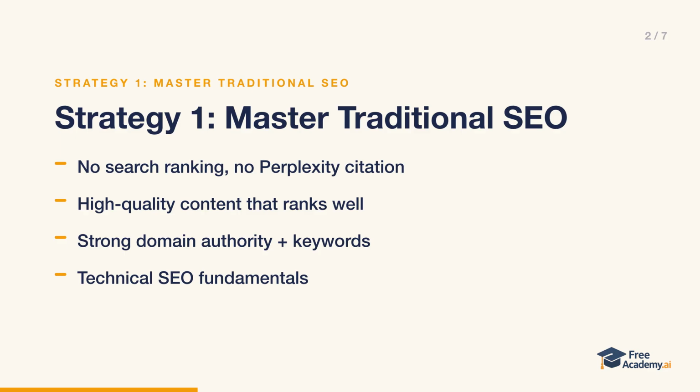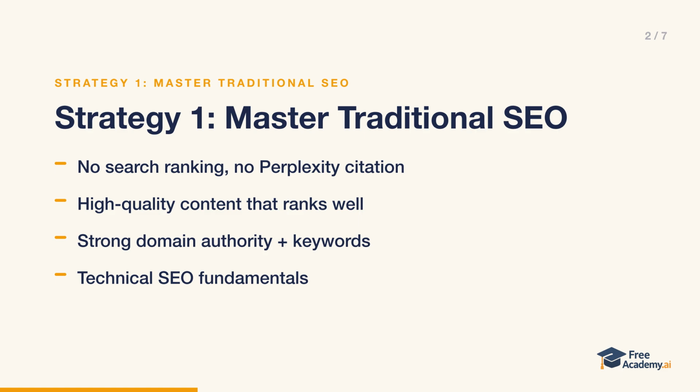Master traditional SEO. If you don't rank in search results, Perplexity simply won't find your content, no matter how good it is. So, the SEO priorities for Perplexity are high-quality content that ranks well, strong domain authority, relevant keyword targeting, and solid technical SEO fundamentals.